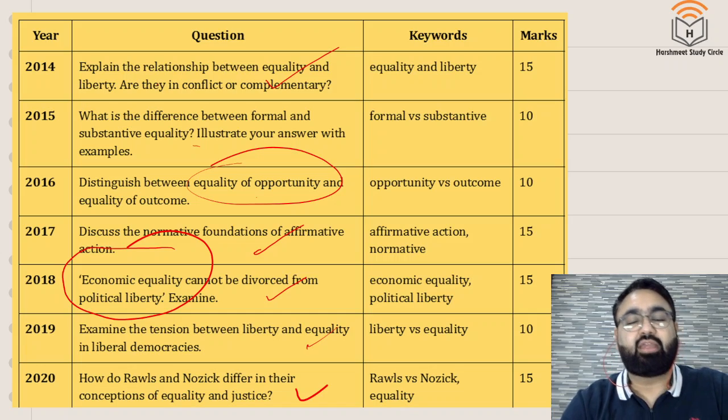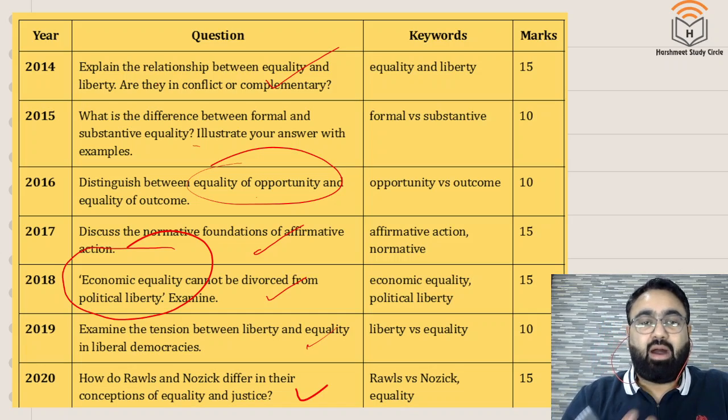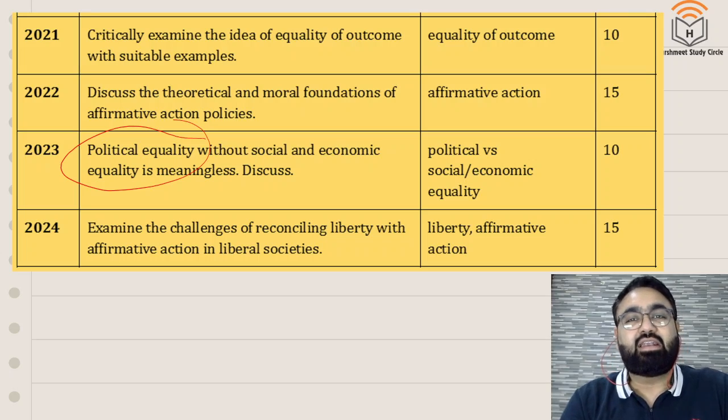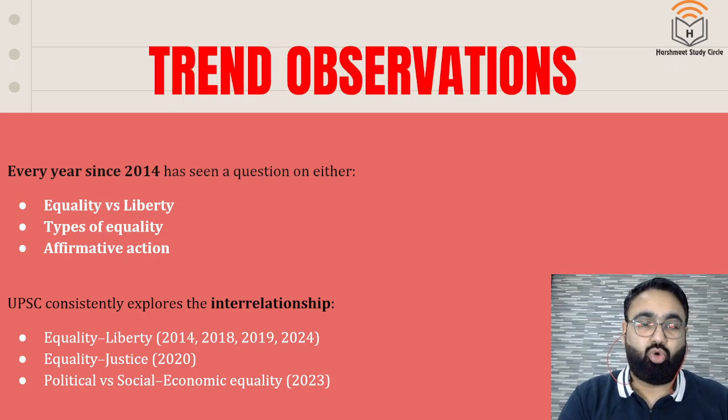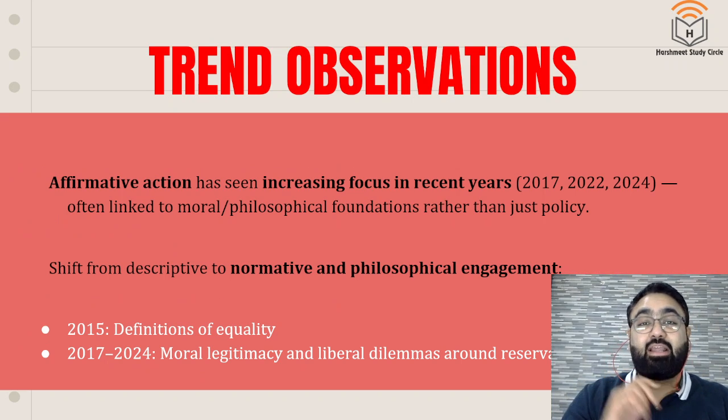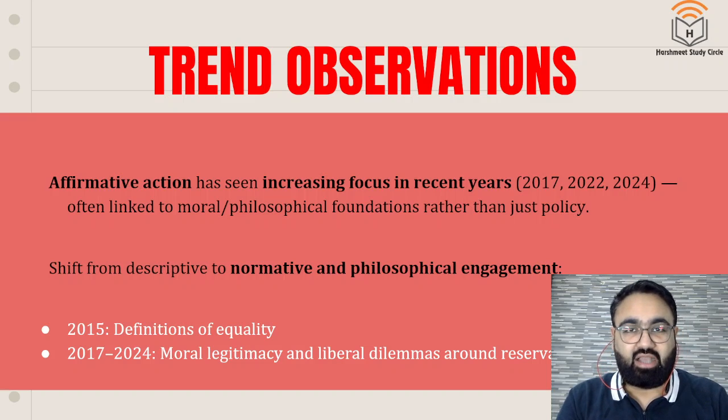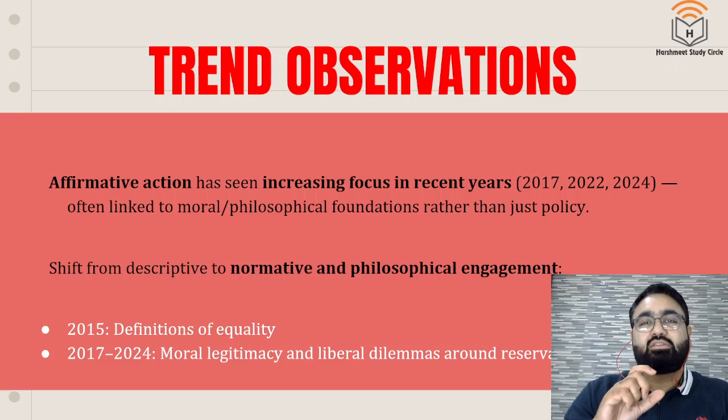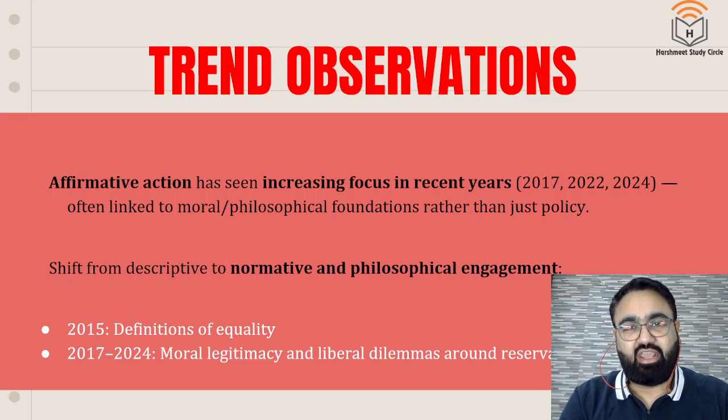There is no straightforward question on social equality. But apart from that, there are questions on both political equality and economic equality. So you must understand the difference between the two, understand it thoroughly. How would you define different types of equality? All of this will be important. Now, apart from that, as I said, in the past few years, affirmative action has been very commonly asked. In our politics also, there has always been a debate on reservation. Ever since the demand for caste-based census has come in, there is a lot of debate about the 50% cap on the caste-based reservation that the Supreme Court has imposed.